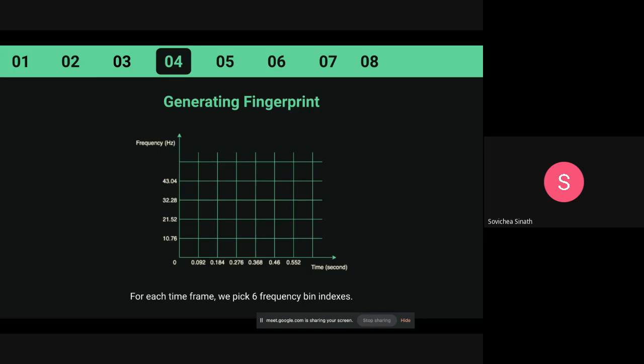We do this because in theory it will pick up different instruments, different voices, different sounds that live in different frequency ranges, because a guitar, a drum, and our voice are at different frequencies. So rather than take everything, we just filter out 6 points for each 0.092 second.